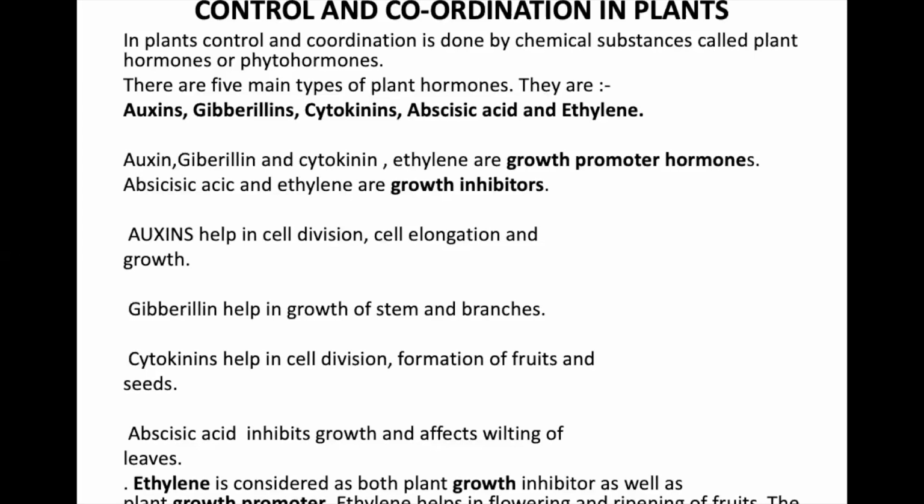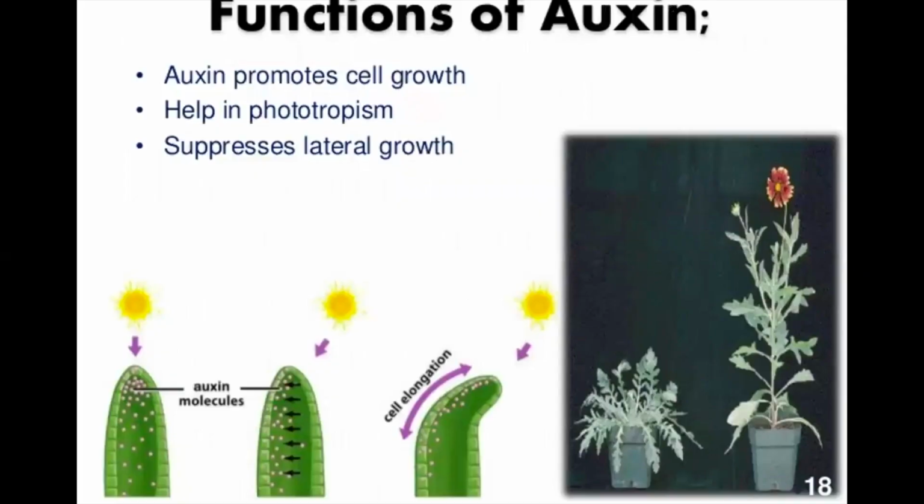Okay, now let us go to the next function of auxin. We have already studied it in the introduction of the chapter: why do plants bend towards sunlight? You can see the plant is bending towards the sunlight. Why? Because this side is being elongated. Why is this part elongated? Because auxins are always found on the shaded part. When the sun is overhead, where is the auxin?